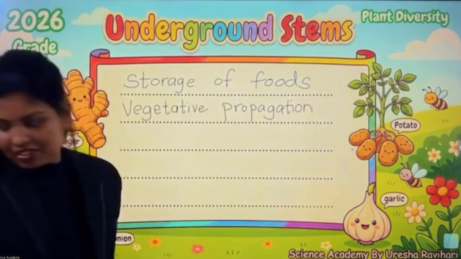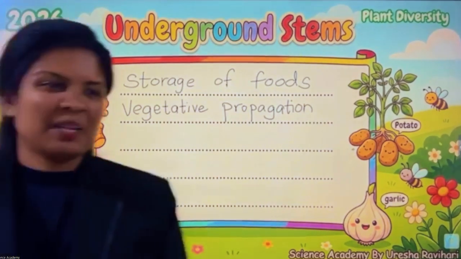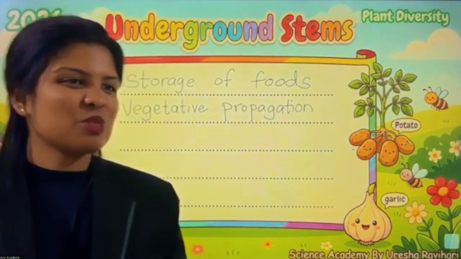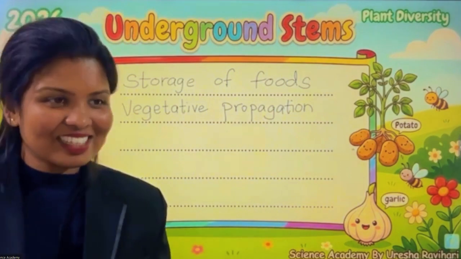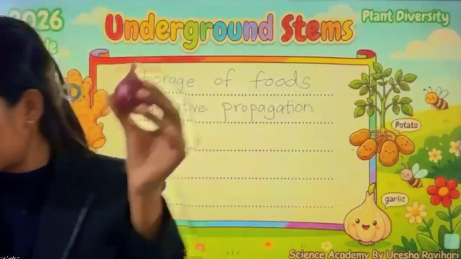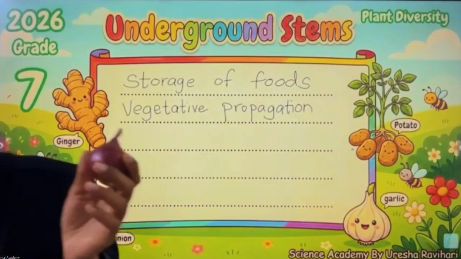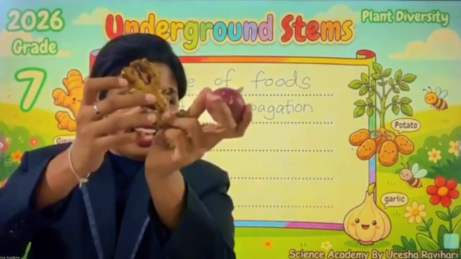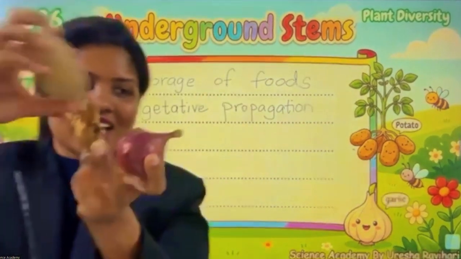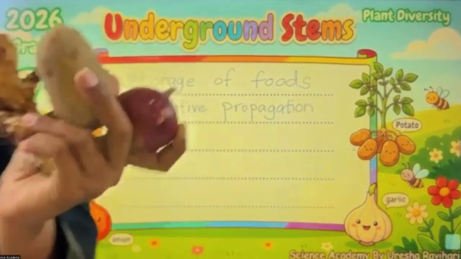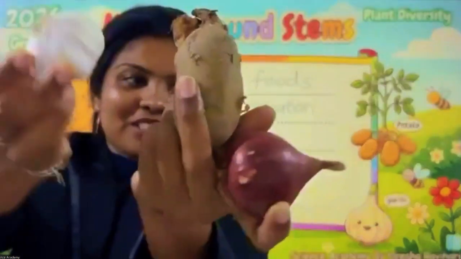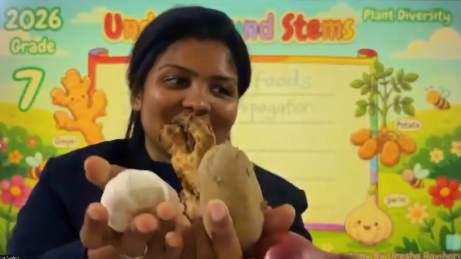Next one, children, is perennation. What is perennation? Children, you know these plants. These plants having underground stems have stored foods. We also eat them after cultivating.